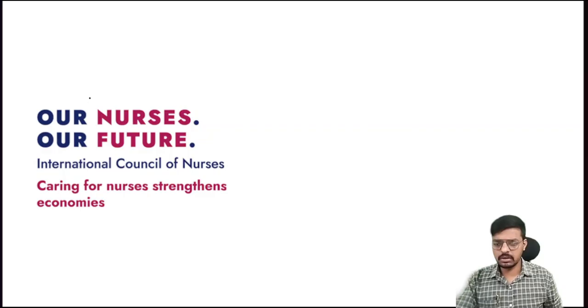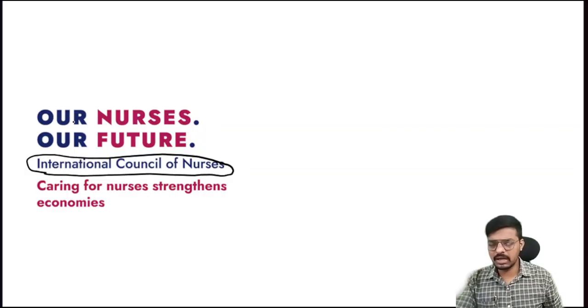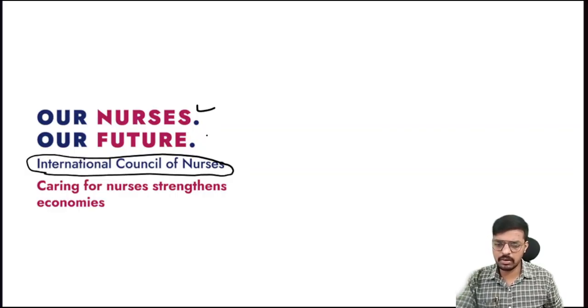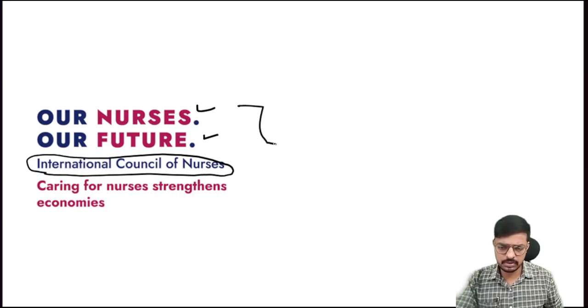Then coming to this year, 2025, this is again given by the International Council of Nurses. Here, again, the theme is Our nurses, our future. The tagline is different: Caring for nurses strengthens economies. This is very, very important. Just small differences there, and it will come in your exam.